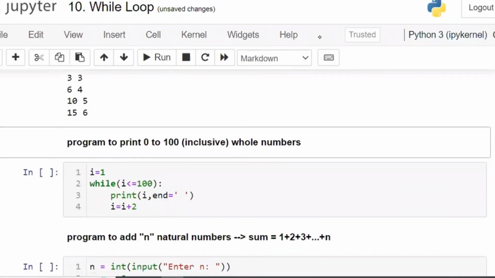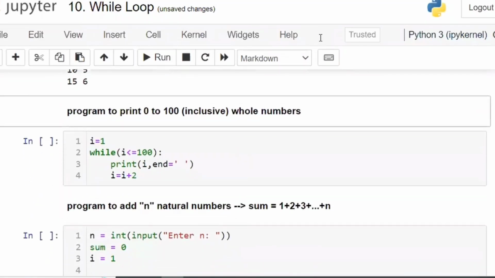Right? So now here, we want to print from 0 to 100. What options do you have? Print a range of 0 to 100. If you write 0 to 100 directly, 100 is not included, so you have to take up to 101. Range of 0 to 101. Simple. And if you want it as a list, list of range of 0 to 101. Automatically you will get it as a list.